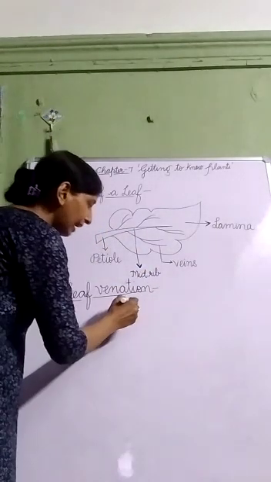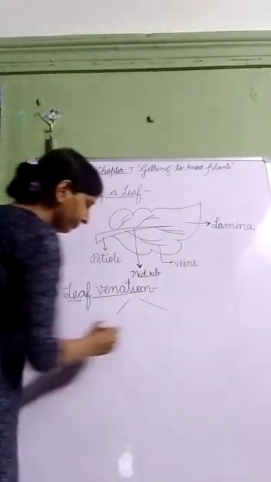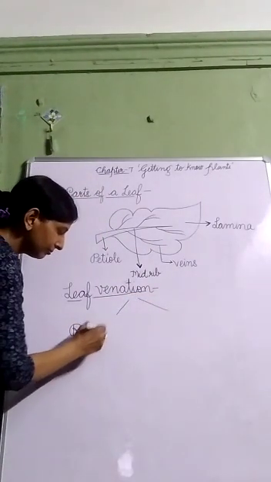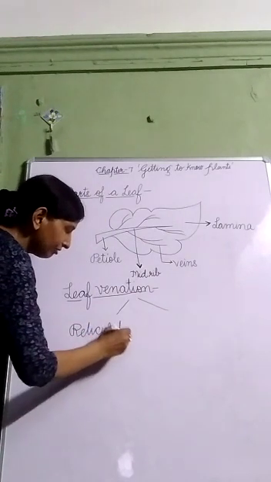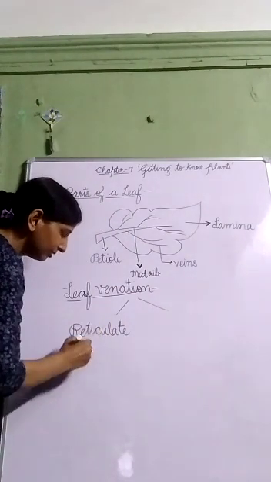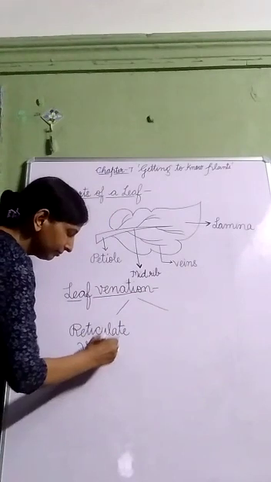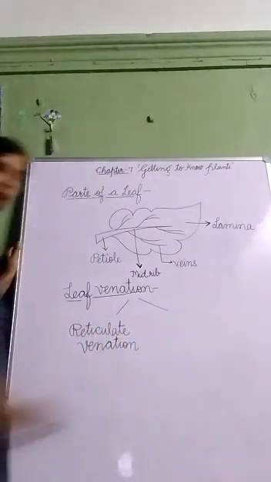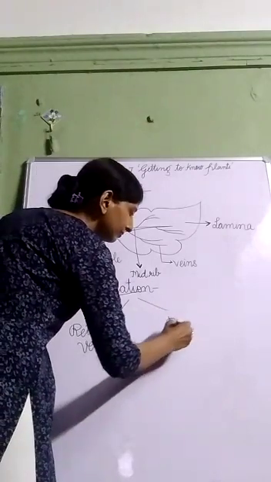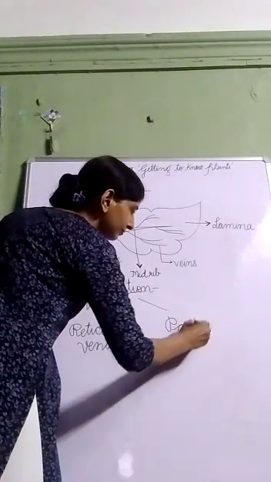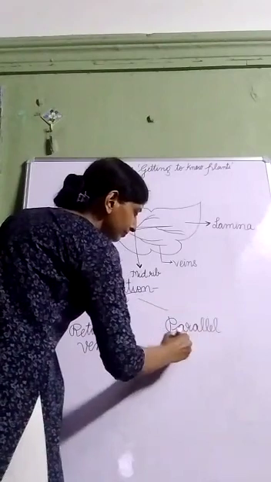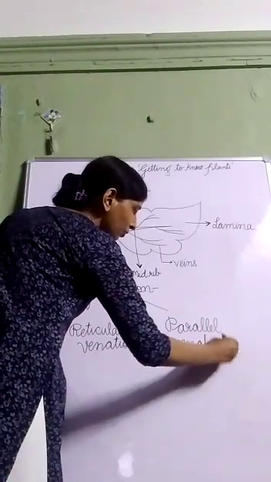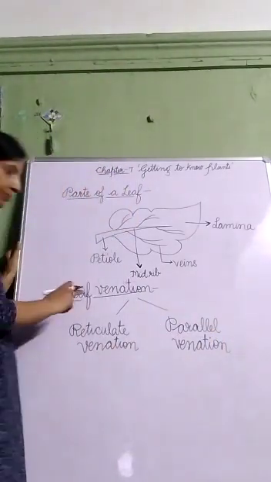I am telling you that it is of two types. Reticulate venation, and the other one is parallel venation. So what is leaf venation?